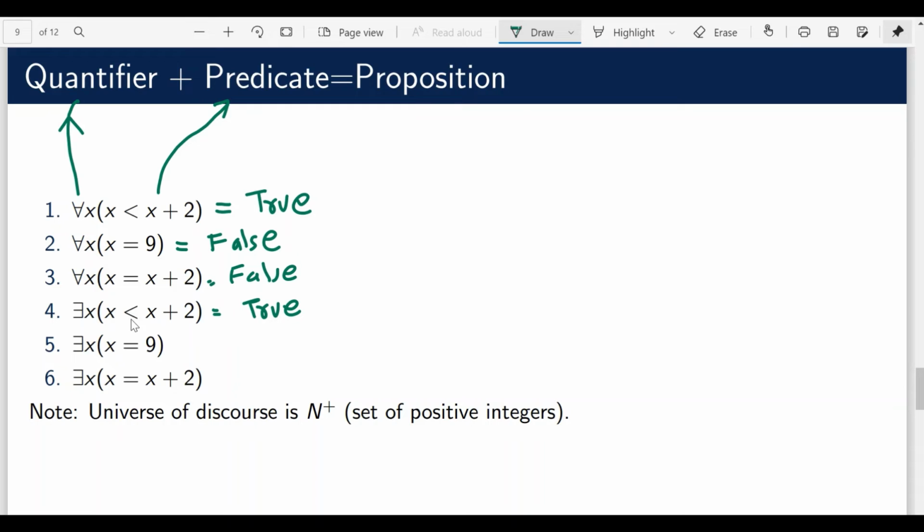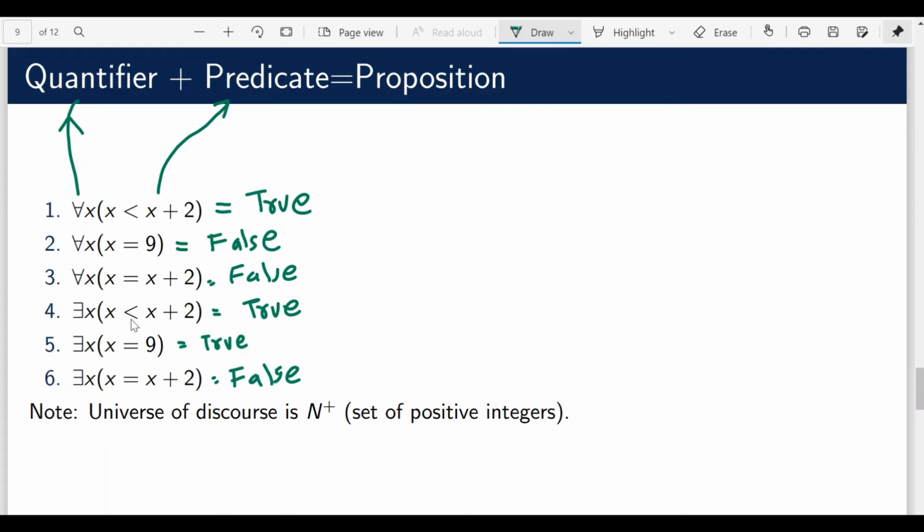There exists x such that x is equal to 9. Again this is true because for x equal to 9, this predicate is correct. And if we talk about there exists x such that x is equal to x plus 2, this is not happening for any of the integers. So this is false, right?